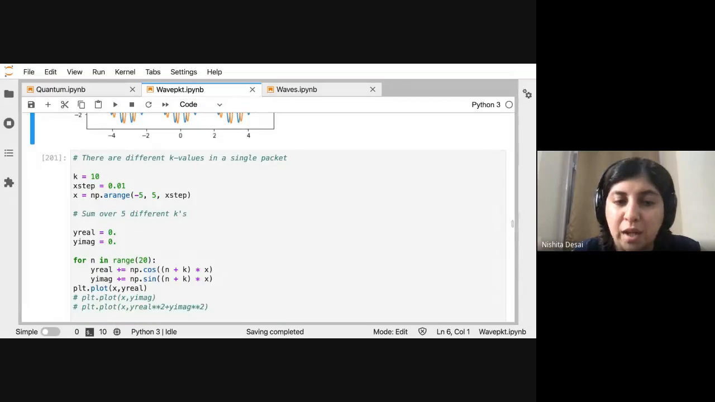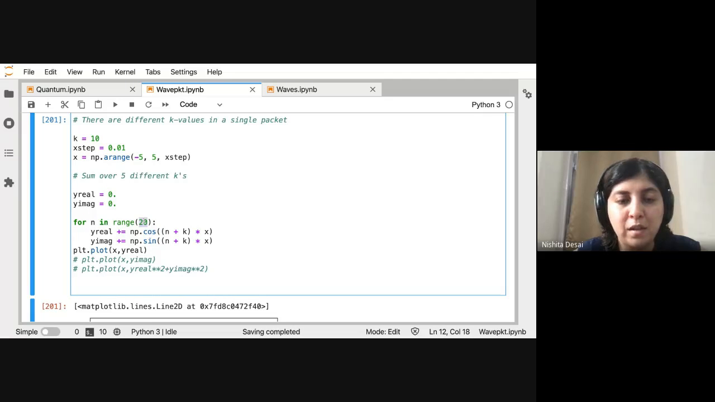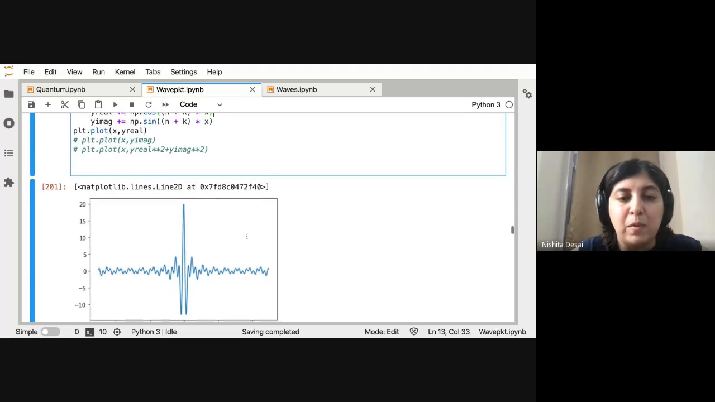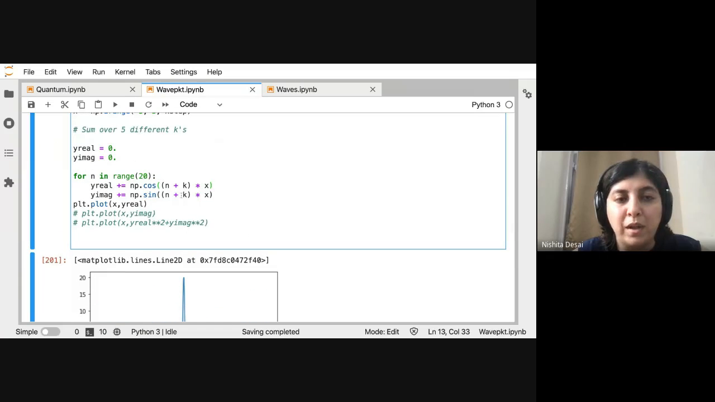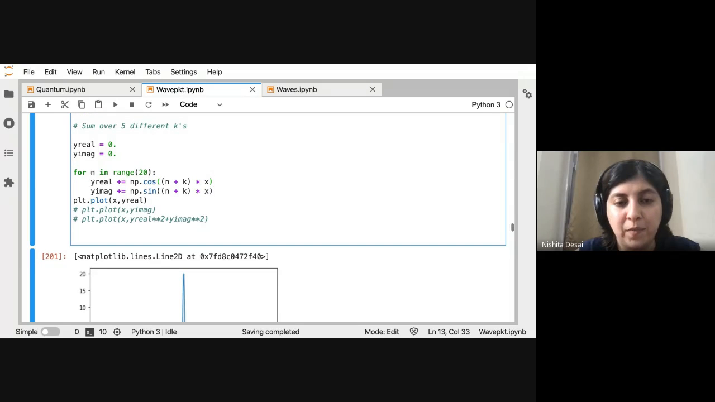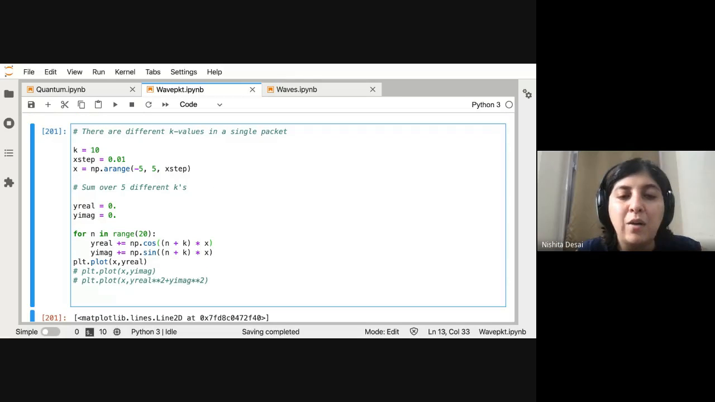We can try to do that as well. Instead of just having +2 and -2, I summed over a larger range of frequencies. I summed over 20, and you can see what you get. You can imagine that if you add more and more k values, you get a more and more localized wave packet. This is just to intuitively understand how to get more localization.